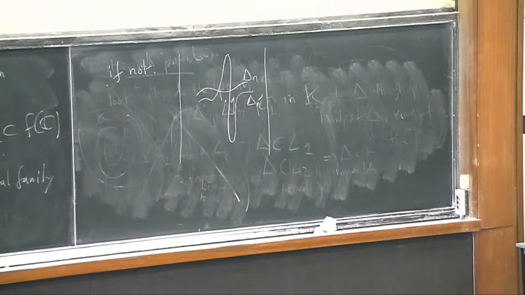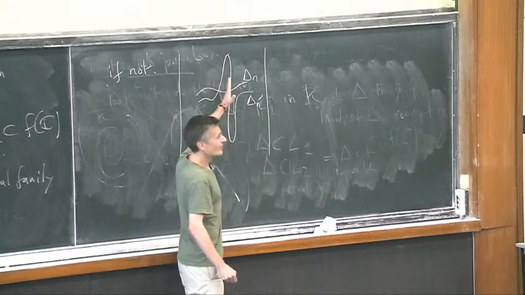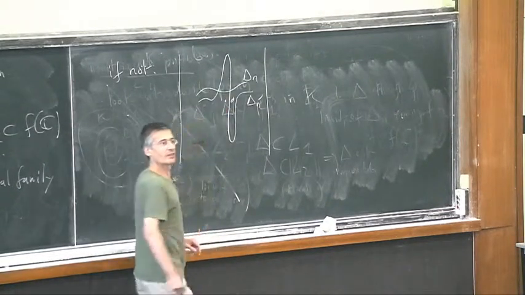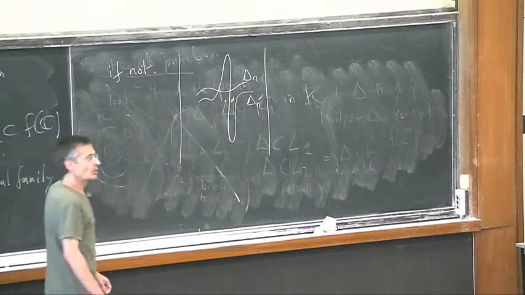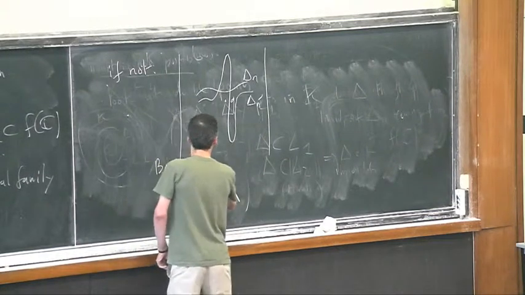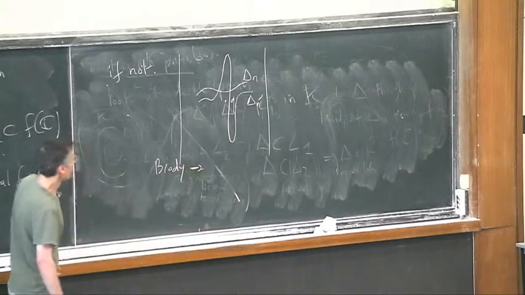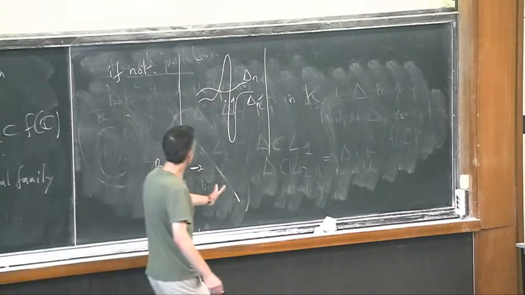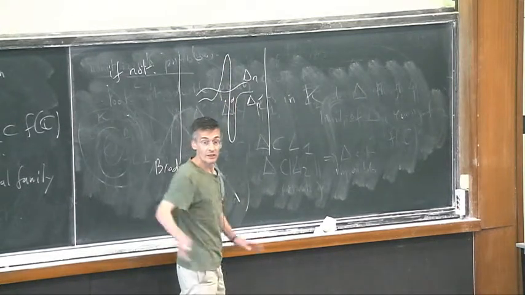Even as a graph, the derivative has to blow up. So you get something like that with a sharp slope. And when you apply really the Brody lemma, this implies that when you reparameterize, you will get an entire curve sitting vertically, exactly as before.